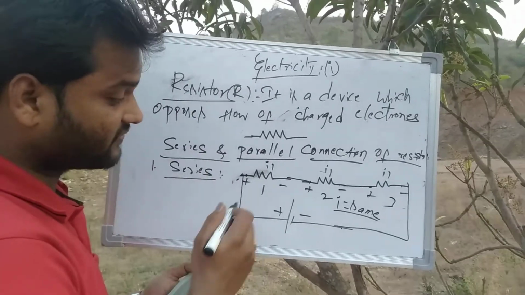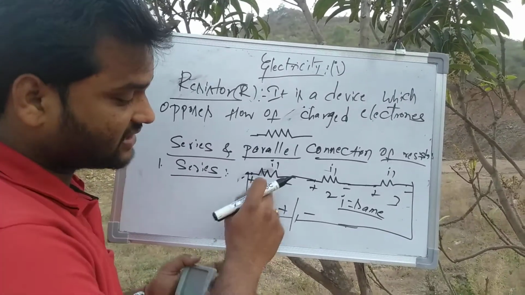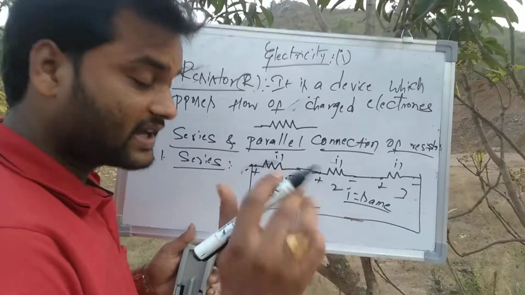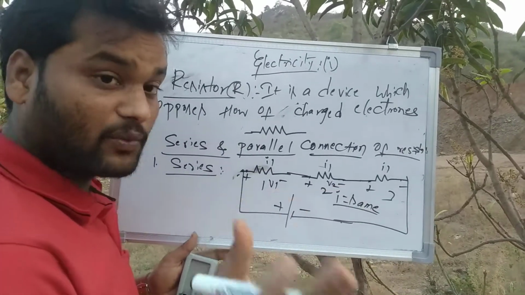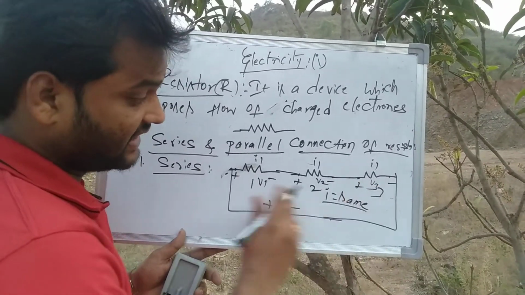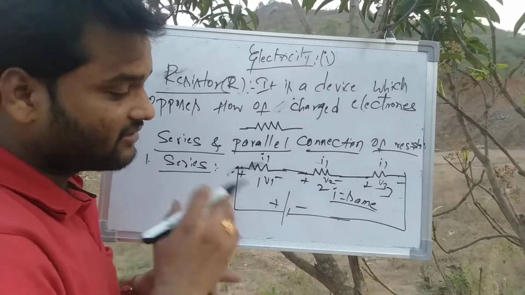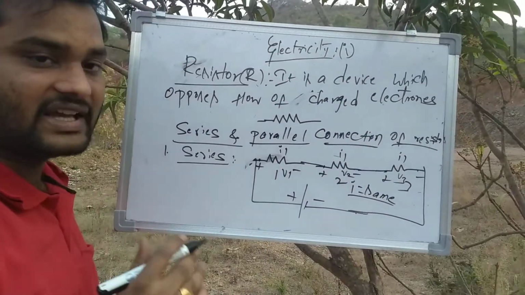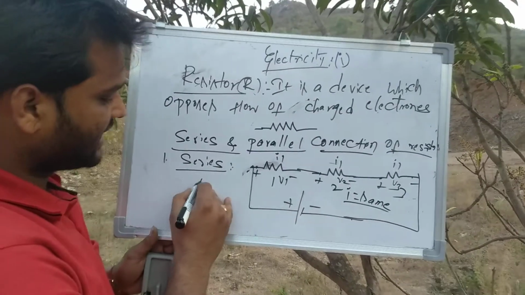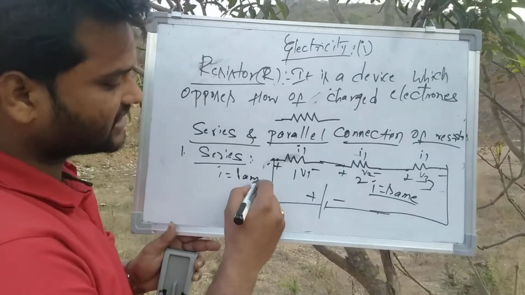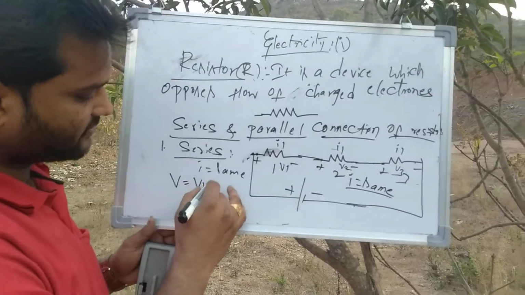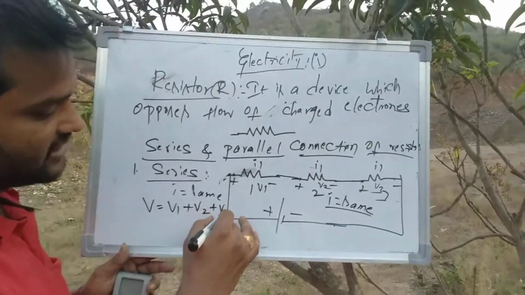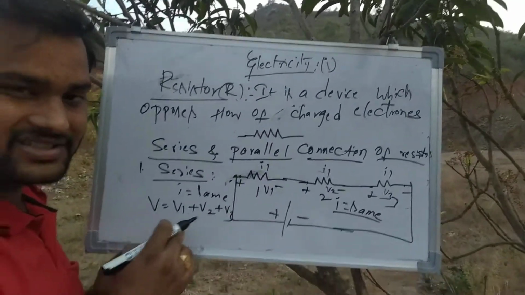But the voltage is different here. The voltage across the first resistor is V1, the voltage across the second resistor will be V2, and the voltage across the third resistor will be V3. Here V1, V2, V3 are not the same. V1 has one value and V2 has another value. Means here in series connection, the current will be the same, but the voltages will add up: V1 plus V2 plus V3. So it is not the same voltage.